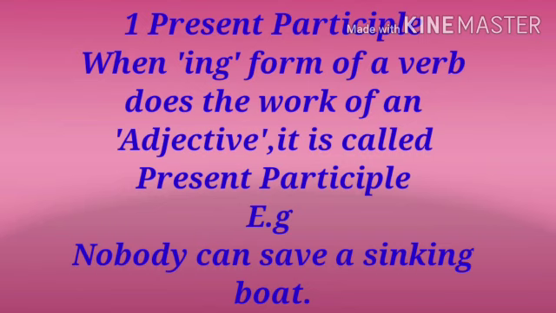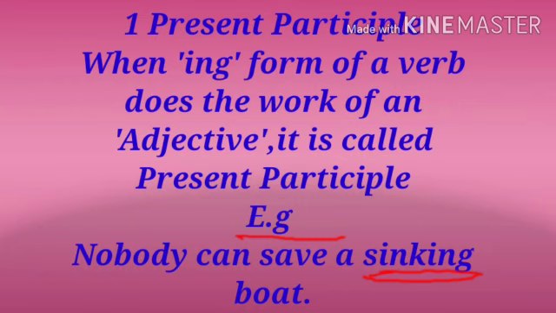Let's see in detail. First one, present participle. When the ing form of a verb does the work of an adjective, it is called present participle. For example, nobody can save a sinking boat. Here, sinking is a present participle.